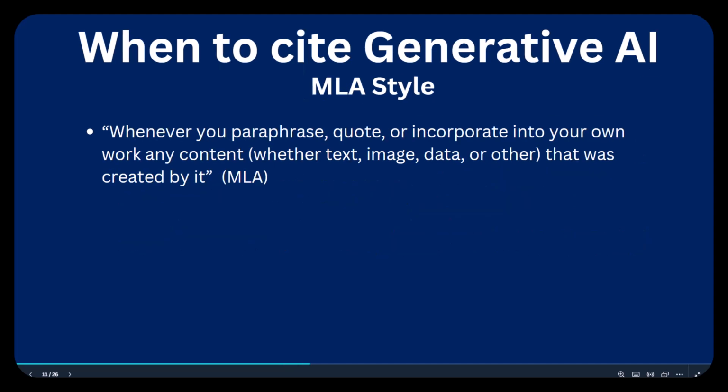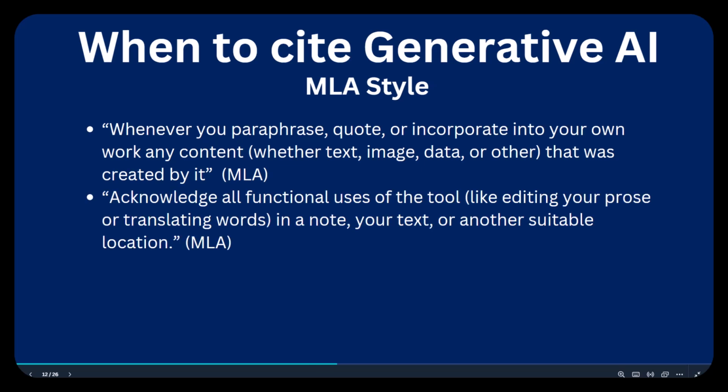The MLA style perhaps adds some more clarity as to when to cite generative AI when it says, whenever you paraphrase, quote, or incorporate into your own work any content, whether text, image, data, or other that was created by generative AI. MLA, like APA, also requires that you document any time you use generative AI in a functional way, such as editing your prose and probably also brainstorming and proofreading your document. You do this in a note, in your text, or another suitable location.